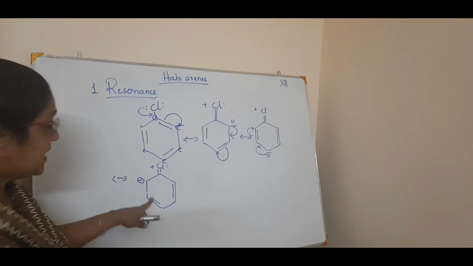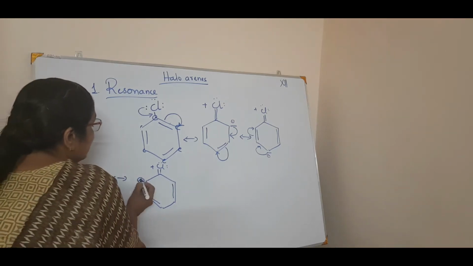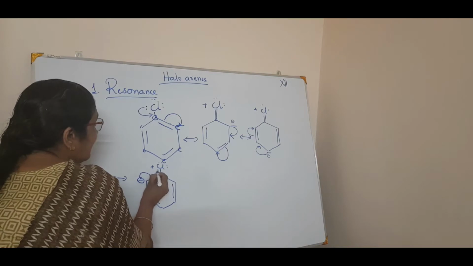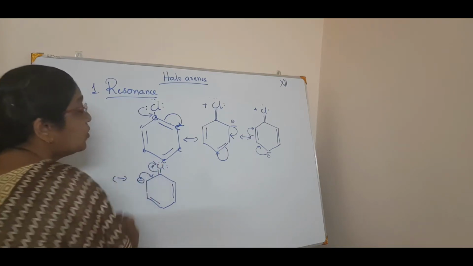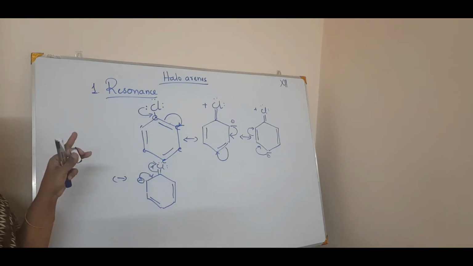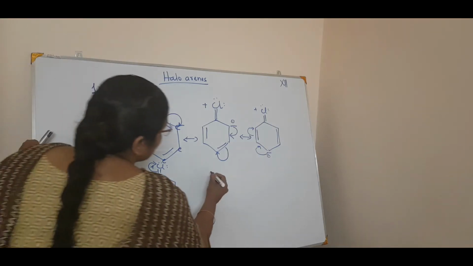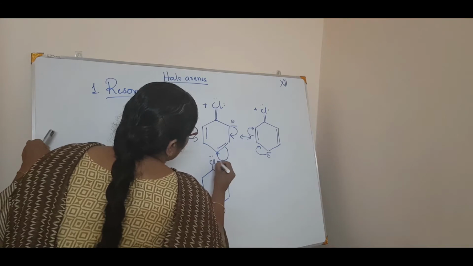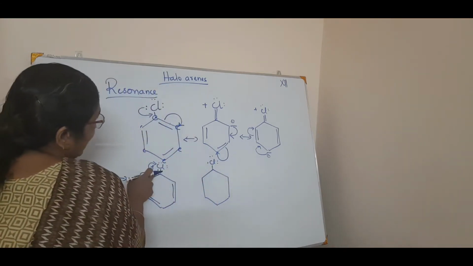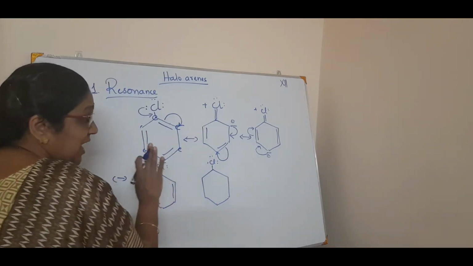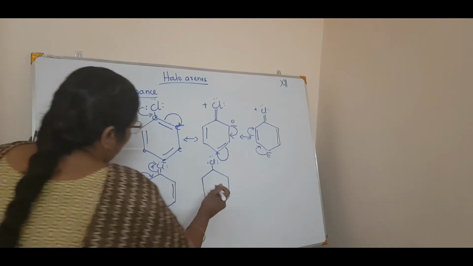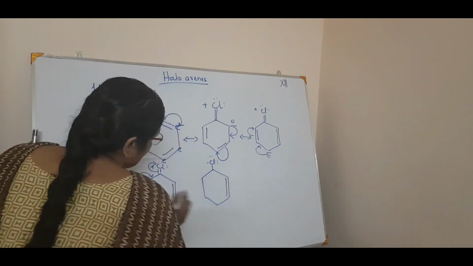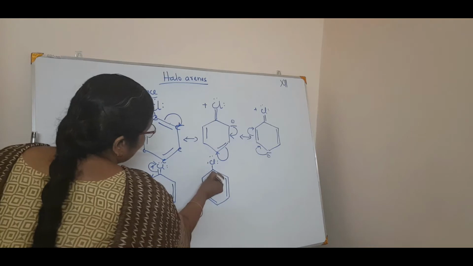Now what happens? The last one, this will go here and this will go back to chlorine. See? This will go back to chlorine. So what happens? It will get the last resonance form, that is Cl. The pair of electron is getting into it. So the charge is vanished. Now the first bond is here, the second bond is here and the third bond is here. See?